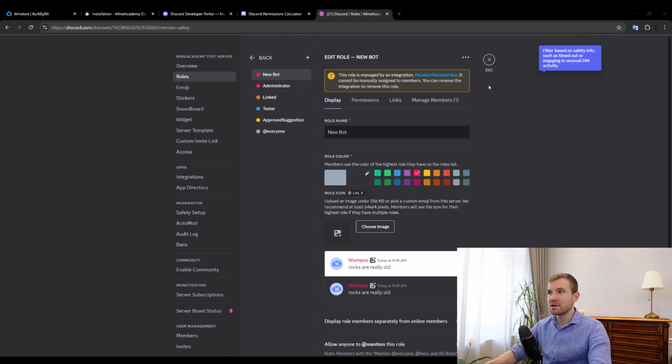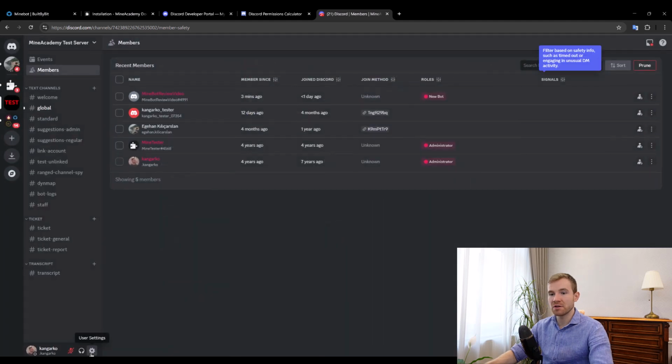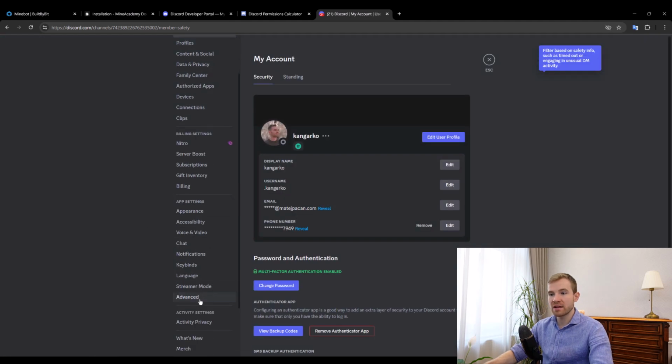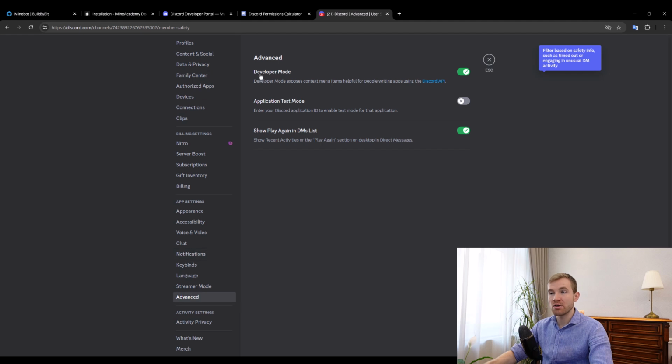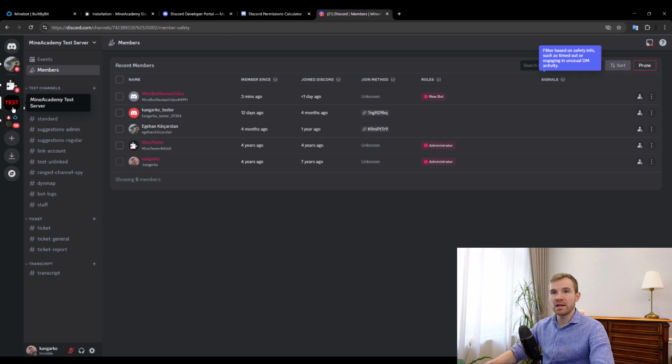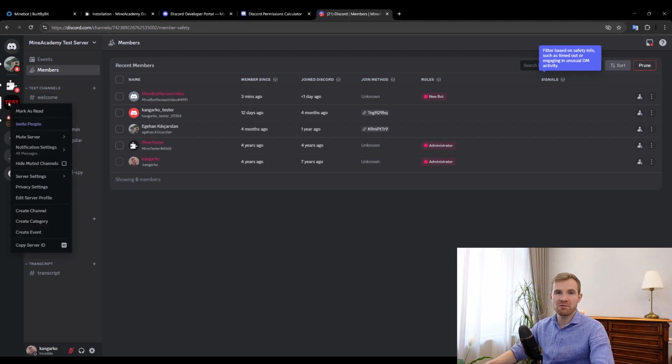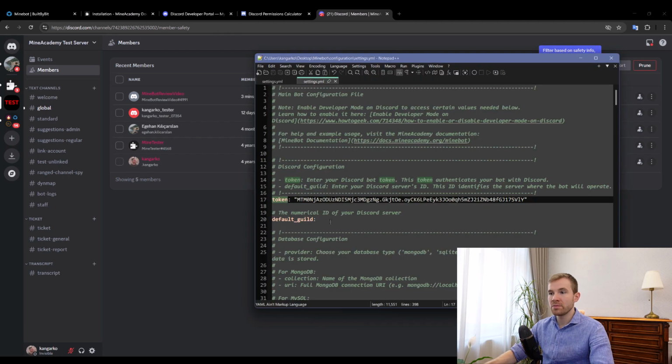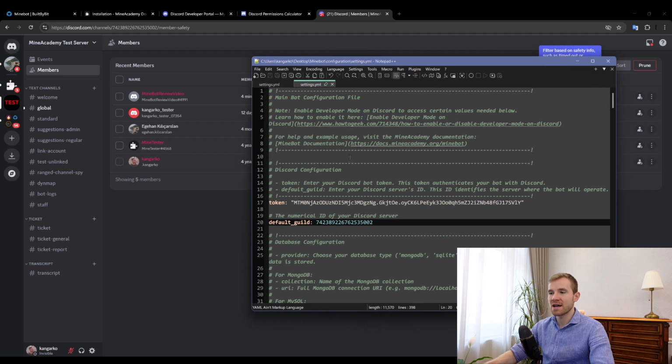Next, head over to your actual Discord app, and in your personal user settings, not your server settings, there's an advanced tab. Make sure you have developer mode enabled. Okay, so make sure this is on. And then right click on your test server or whatever you want to install the bot on, copy the server ID, and simply place it into the default guild in the Minebot configuration settings.yml file.